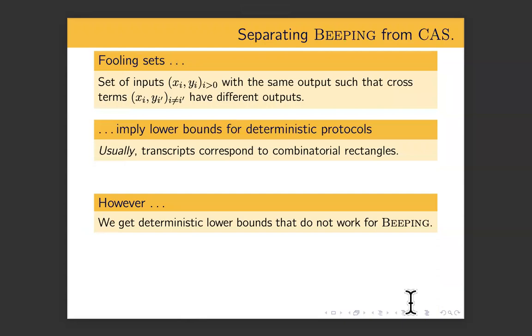It only holds for deterministic protocols, and only those deterministic protocols that are not on the beeping channel. For deterministic beeping protocols, it may not hold. Okay. So we need to get around these two problems. For the first one, we actually show that you can generate not just one, but many hybrids from the same pairs of inputs.